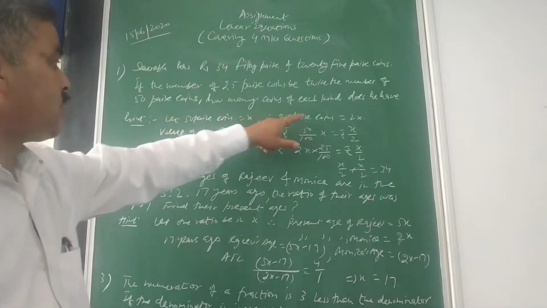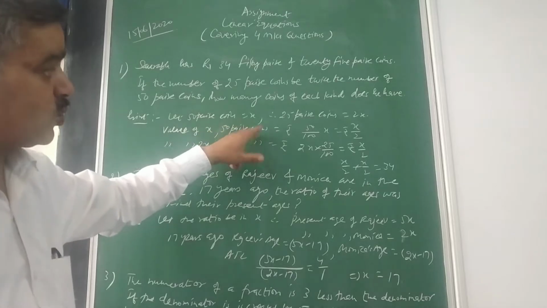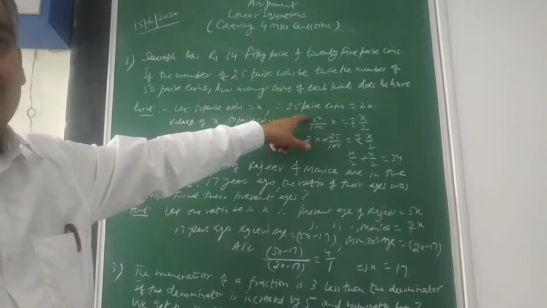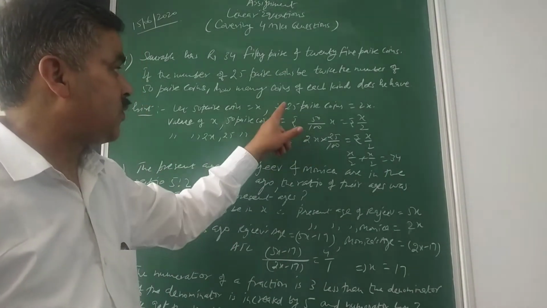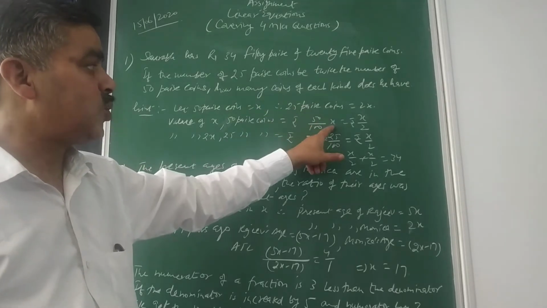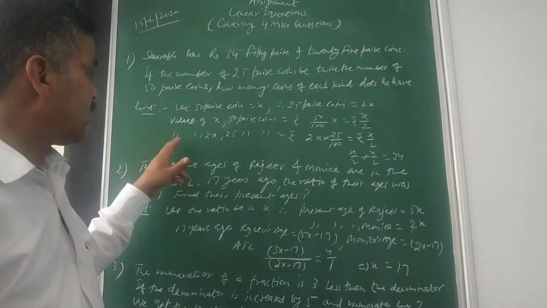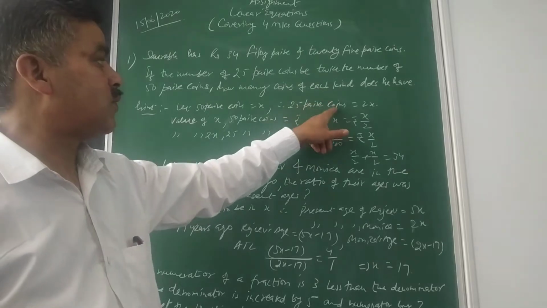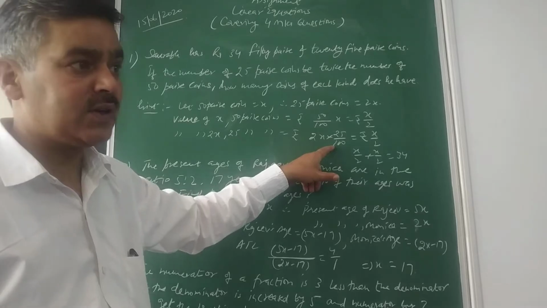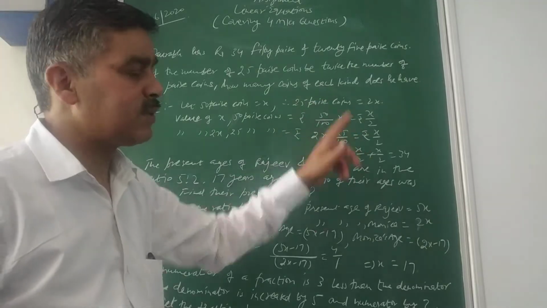Now the number of 25 paise coins is 2x, and 50 paise coins is x. So the value of 50 paise coins in rupees, because the total amount is given in rupees, to convert paise into rupees you need to divide by 100. So 50 upon 100 rupees, x coins were there, into x, so the total value will be, if you do the reduction, x by 2. And then the value of your 25 paise coins: the number of 25 paise coins is 2x, so 2x into 25 upon 100. Here again I have converted into rupees. 25 twos are 50 and 50 twos are 100, so that value again will be x upon 2.